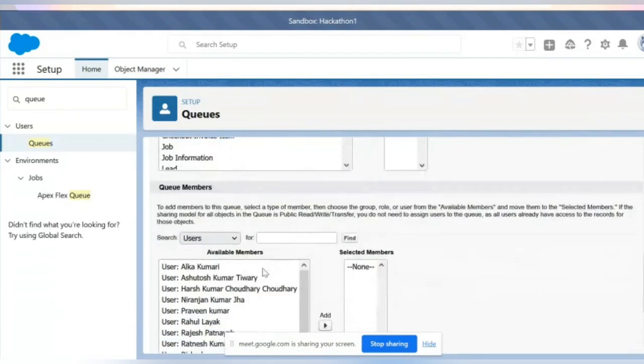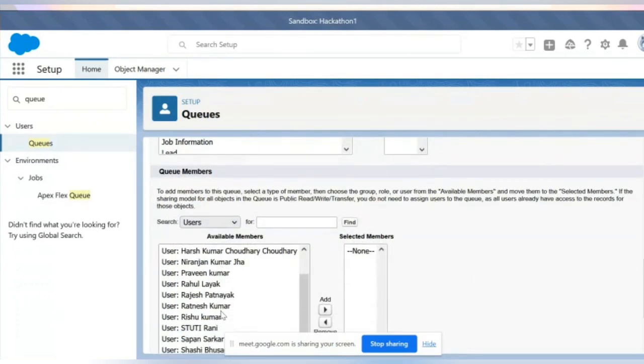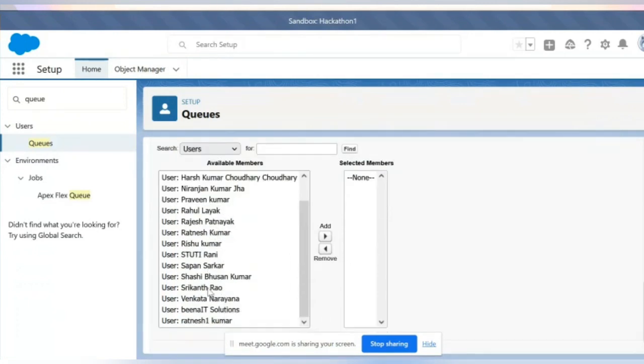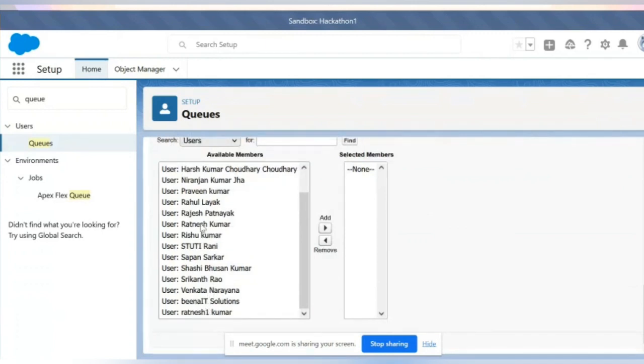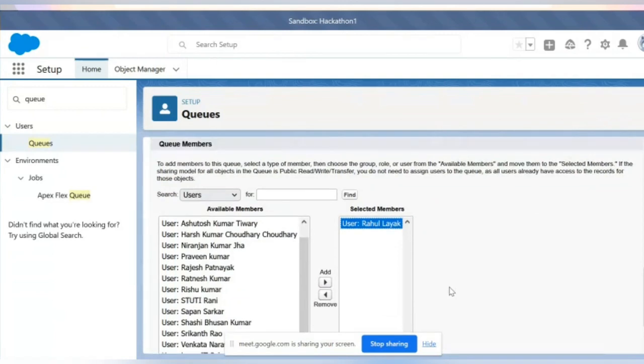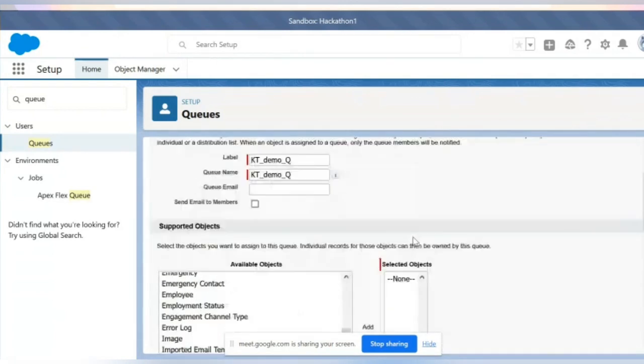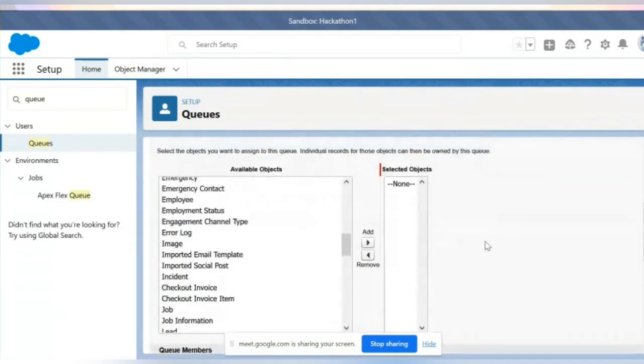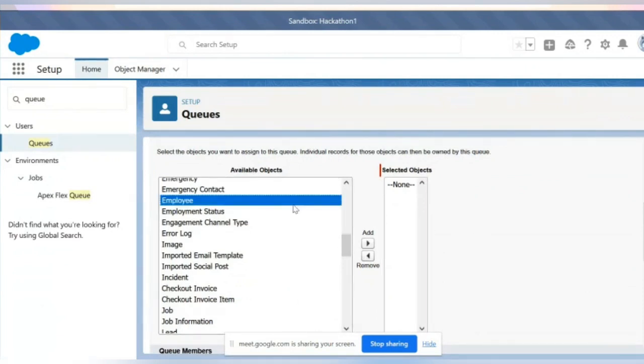We can create a queue. I will use users here, for example, to whom I'm going to notify, Rahul. I'll add him to this queue. There is an additional step: you need to say on what object you're going to create that record.